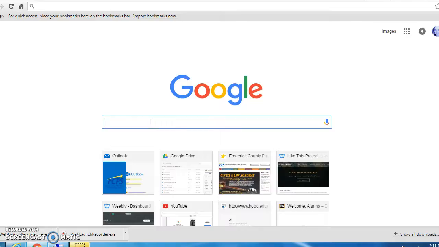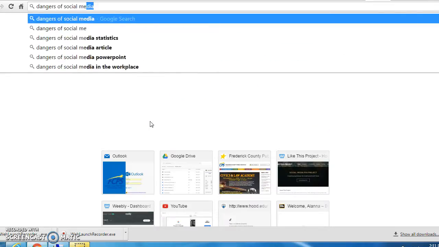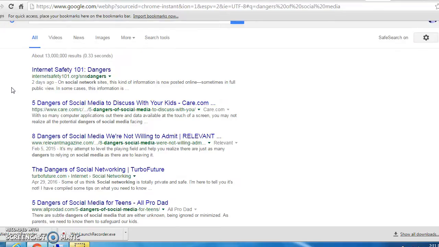So, for example, let's say that we want to look up dangers of social media. Okay, so I have a bunch of things that come up here on my Google search. And one easy tip to figure out if something is reliable or not is to look at a couple things when you do the research.